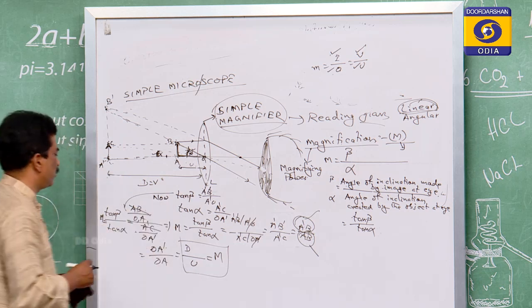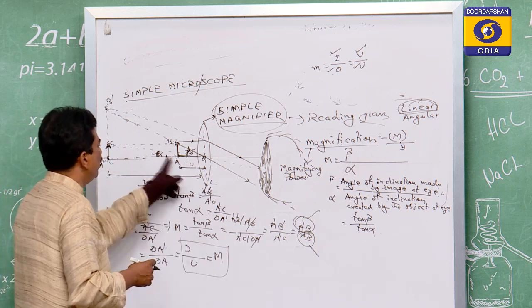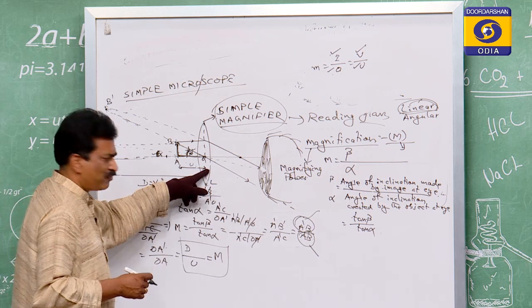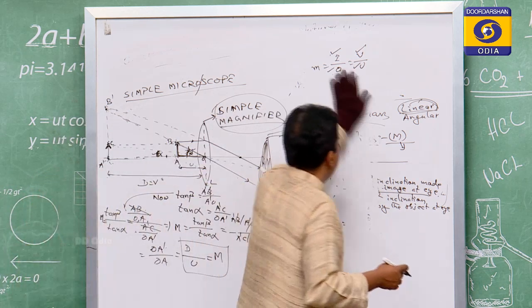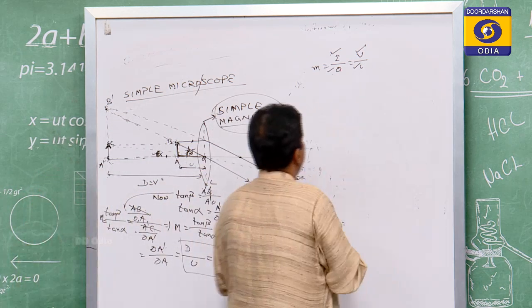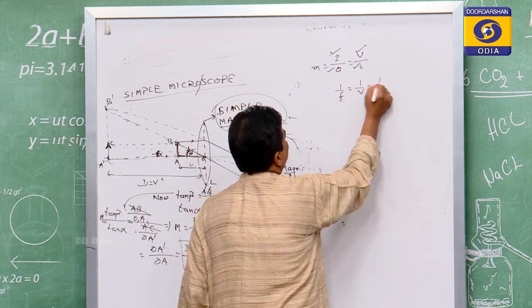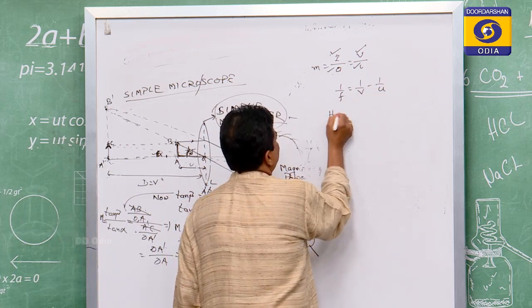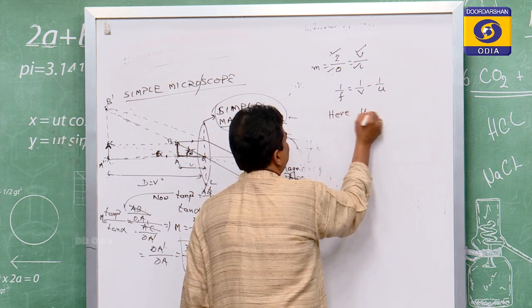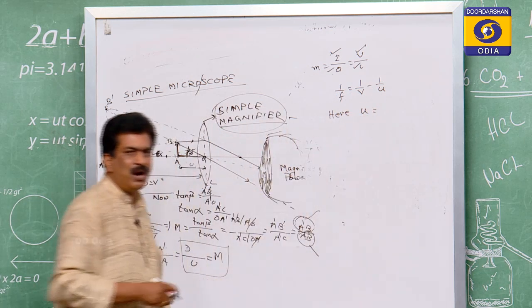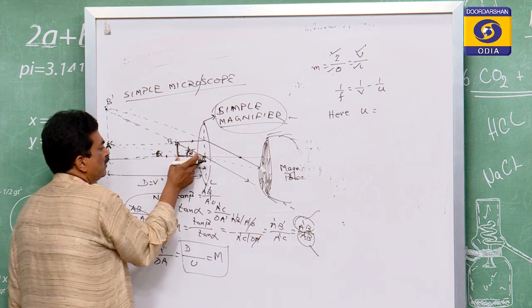the compound microscope. So this is D by u, but we have taken here the lens, and for the lens you know the lens formula, 1 by f is equal to 1 by v minus 1 by u. So what is v here, what is u here? u means the object distance. You see the object is on this side.